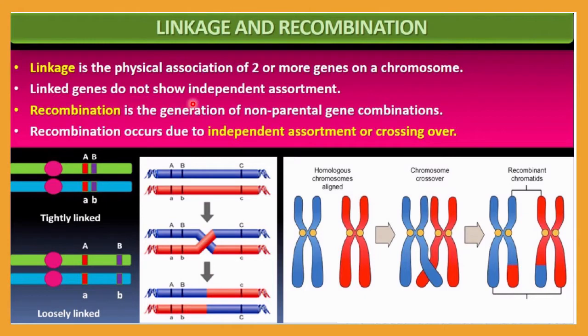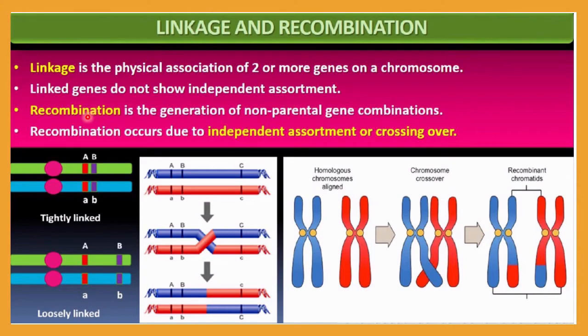Linked genes do not show independent assortment. You know very well, in Mendel's dihybrid cross experiment there was independent assortment. You have learned about that. But here it will not be observed if linked genes are there. So if genes are linked, they do not show independent assortment, whereas if they are far from each other, then they will show independent assortment. And this was indicated by Morgan.